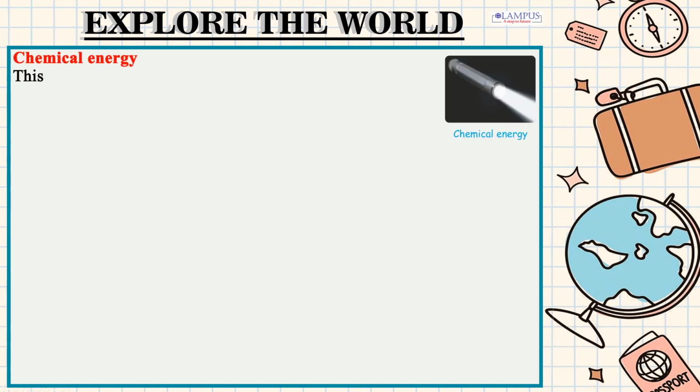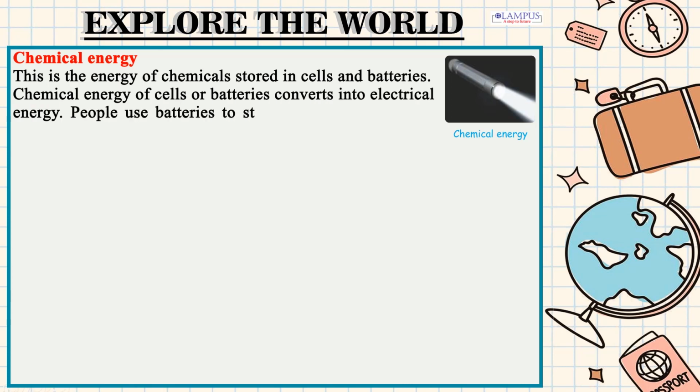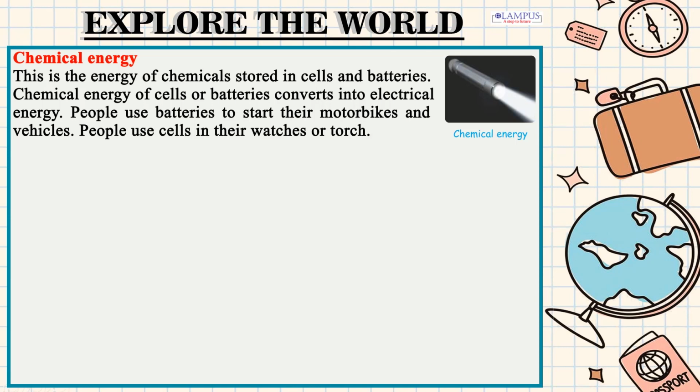Chemical energy. This is the energy of chemicals stored in cells and batteries. Chemical energy of cells or batteries converts into electrical energy. People use batteries to start their motorbikes and vehicles. People use cells in their watches or torch.